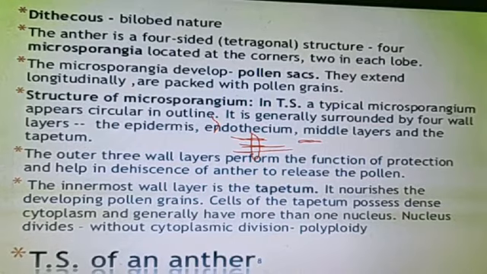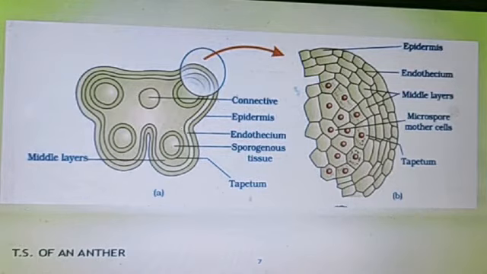We have to understand this term: division without cytoplasmic division, like in plasmodium, is a multiple fission type of division, known as polyploidy.